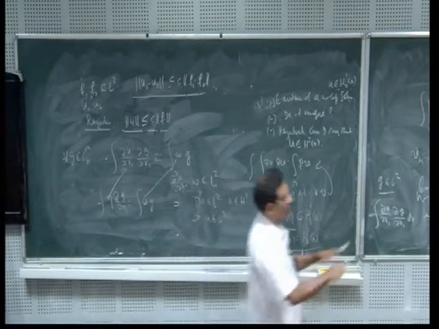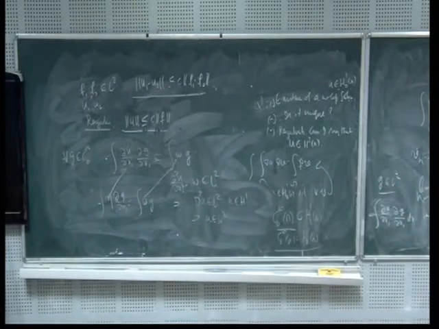As a consequence, let us state the theorem. Look at minus Laplacian. I would like to solve this equation, with u equal to 0 on the boundary of omega.